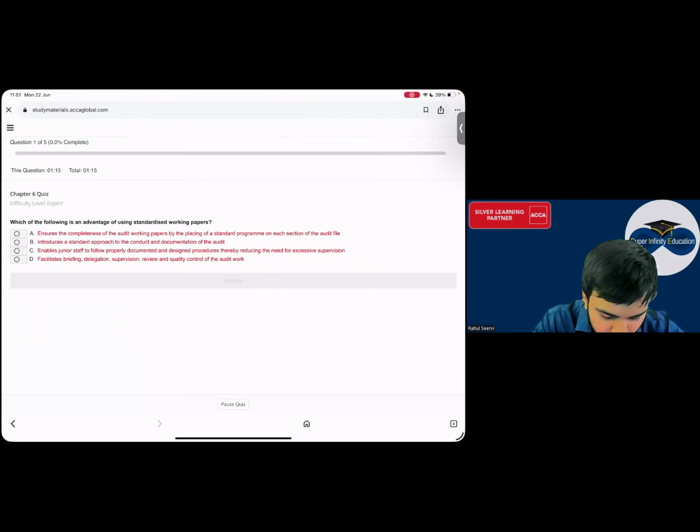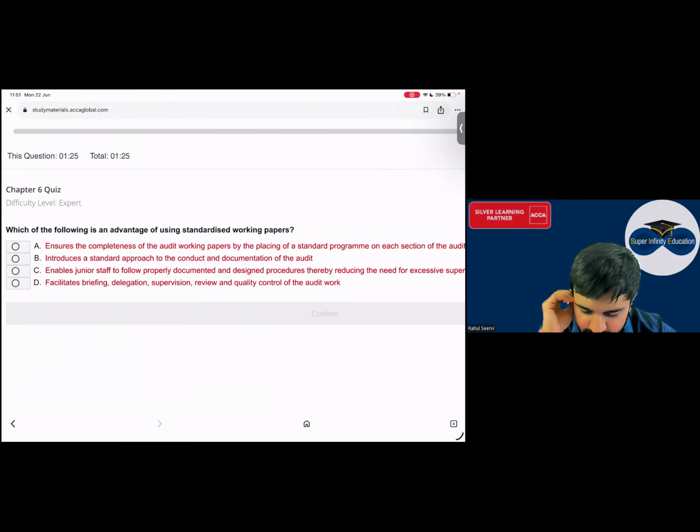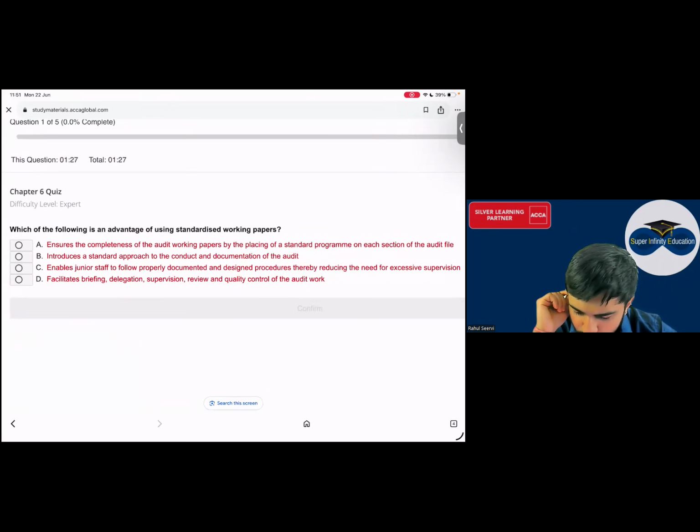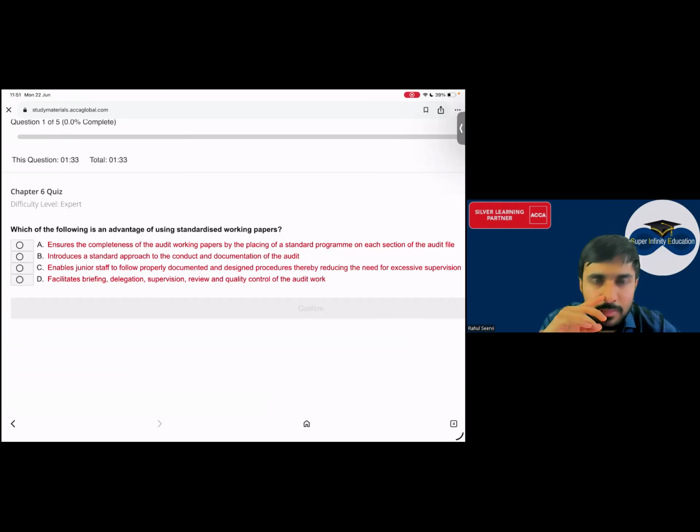Which of the following is an advantage of using standardized working paper? Ensure the completeness of the audit working paper by placing of the standard program on each section of the audit file. If you are following the standardized working paper, does it confirm that all the work is completed? No. It does not mean that all the work will be complete. So A is out.